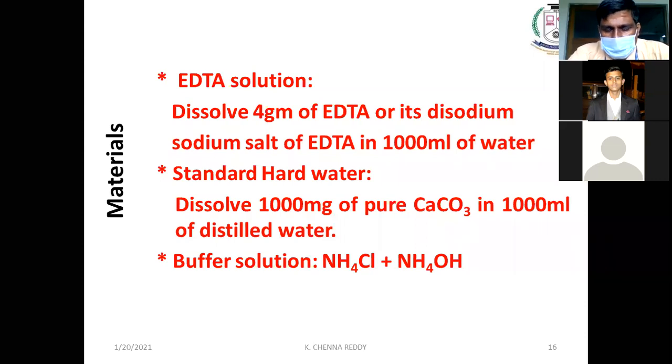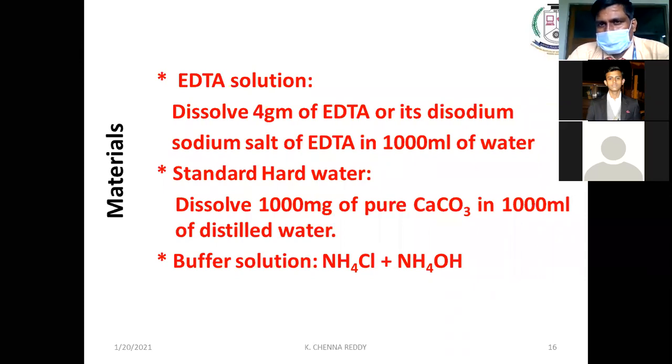The second chemical is standard hard water. What is this standard hard water? The name itself says standard, that means we know the concentration of calcium in the hard water. We are dissolving 1000 milligrams of calcium carbonate in 1 liter of water. Per each ml, 1 milligram of calcium carbonate will be there. This is the standardization, that means we know the concentration of the solution prepared.